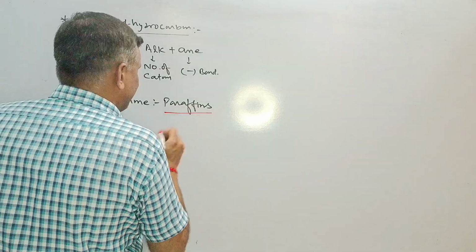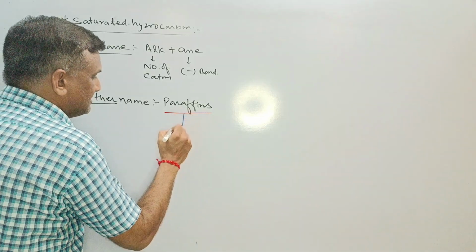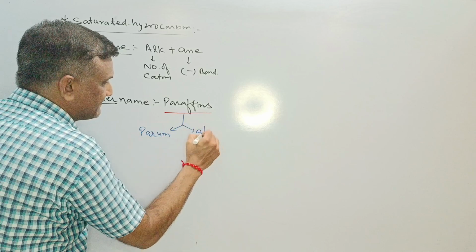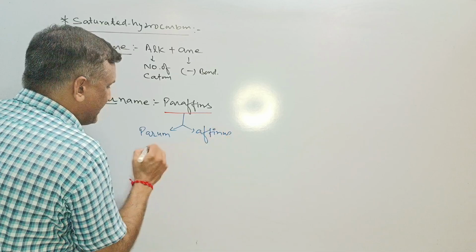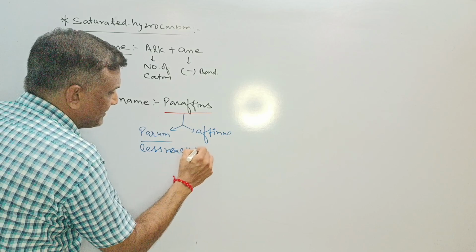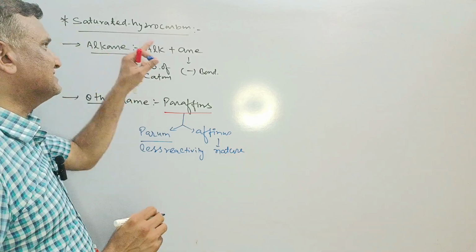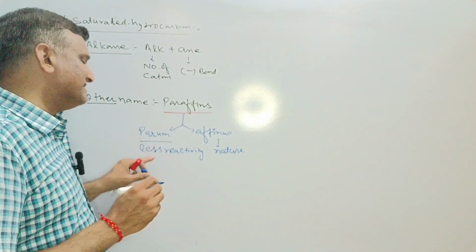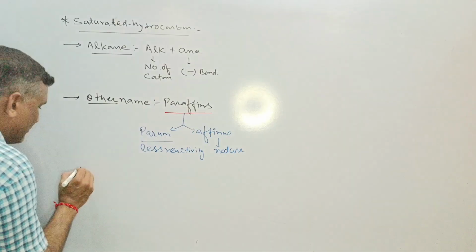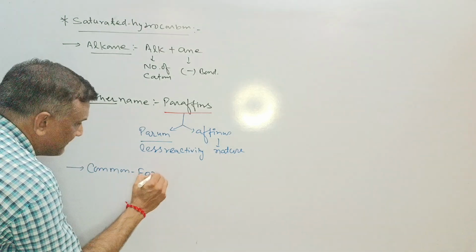Paraffins is developed from two words: parum plus affinis. Parum means less reactivity and affinis means nature. Because these are all saturated hydrocarbons, they have less reactivity at room temperature, that's why they are known as paraffins.